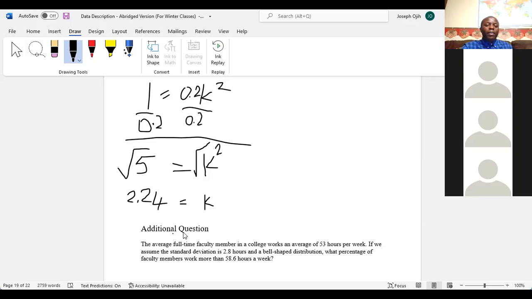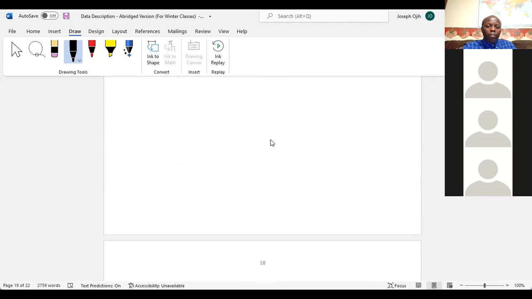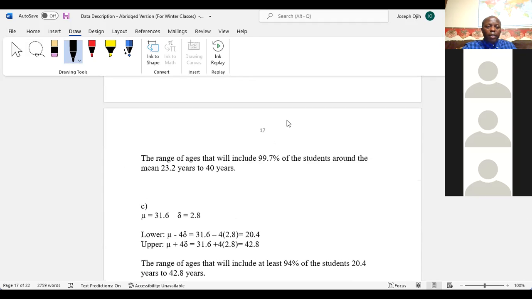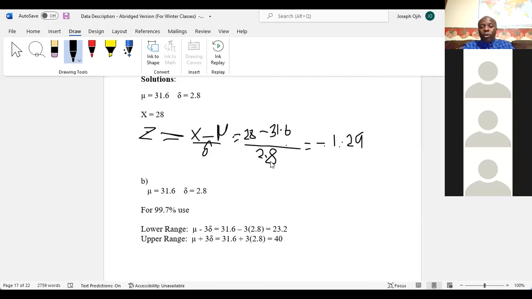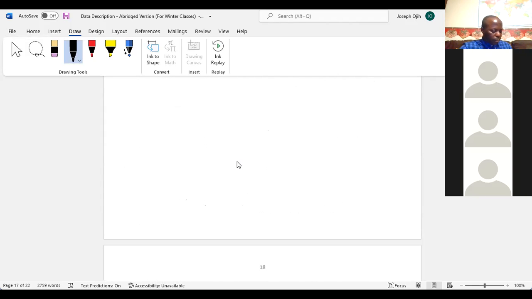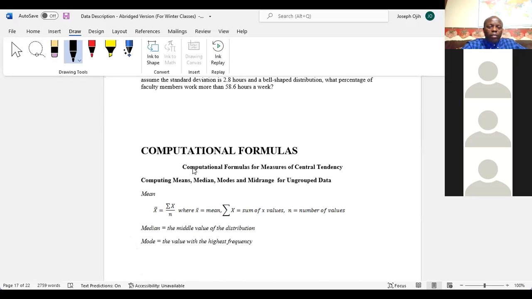Now we have found our k, so we can now answer that question. Remember, you were asking us to find, using Chebyshev theory, the range of values of ages that will include 80%. That's why we are doing all these estimates. Since we have our k already as 2.24, we can use that to determine this.